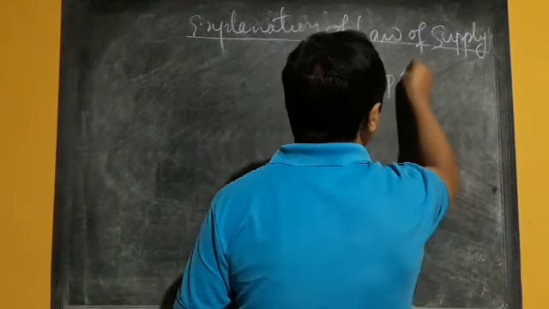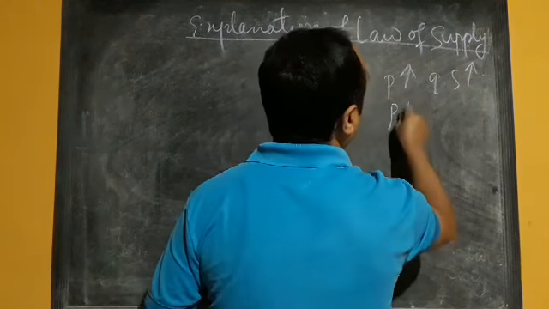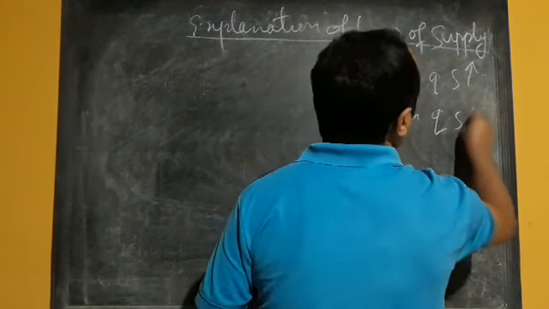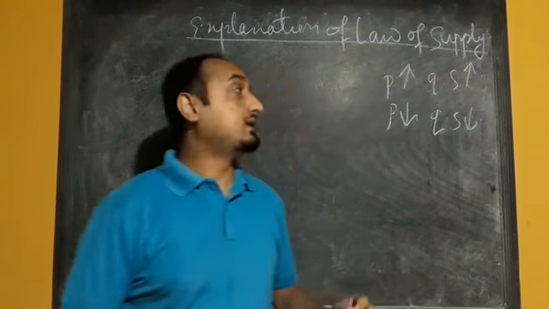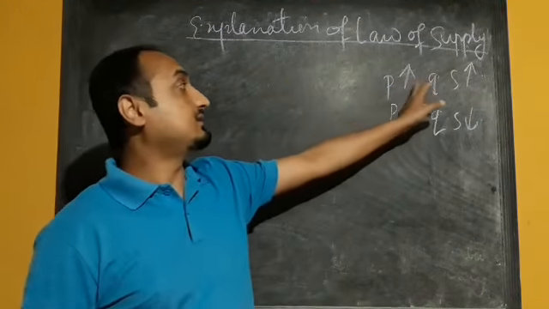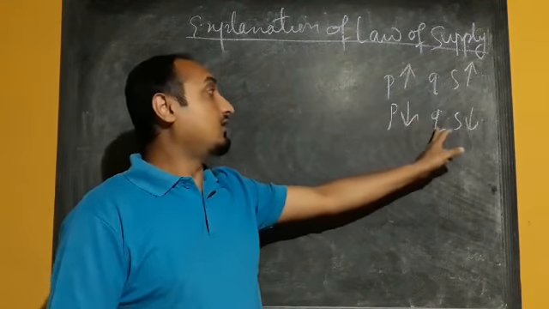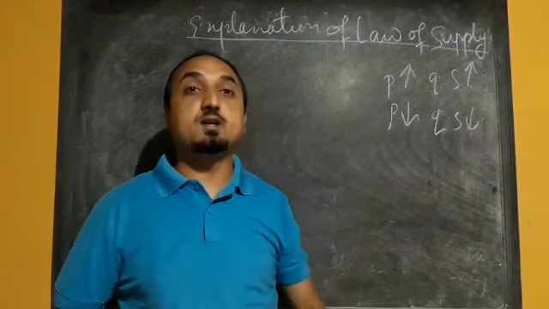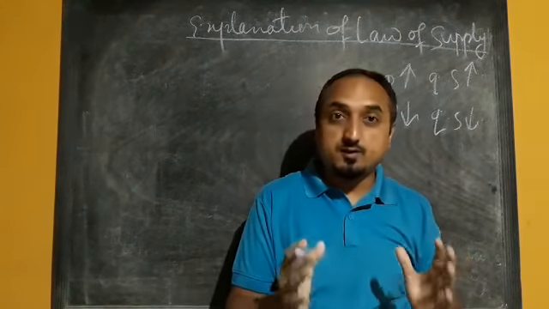Okay, the law of supply shows the positive relationship or the direct relationship between price and quantity supply. That means when price of commodity increases, quantity supply will also increase. When price of commodity decreases, quantity supply will also decrease. So this type of relationship, when one factor is increasing, other factor is also increasing. When one factor is decreasing, other factor is also decreasing. So we can say that this is a direct relationship or the positive relationship.